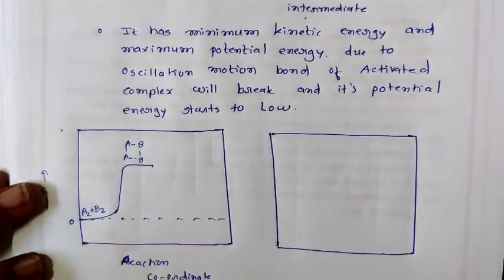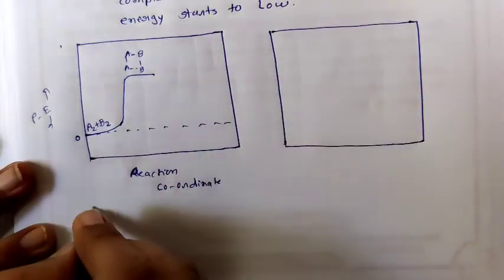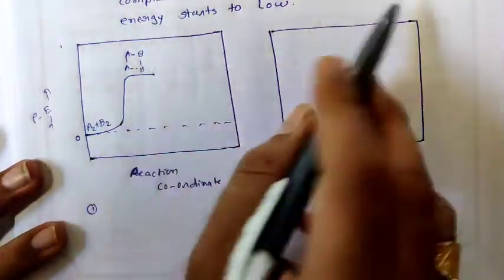But just see, now we have two important options. Option number one: potential energy starts to become low.